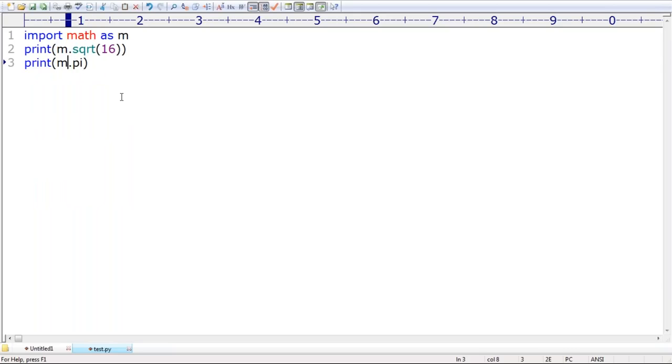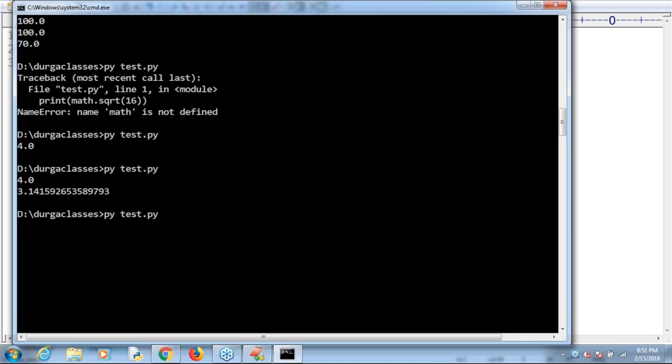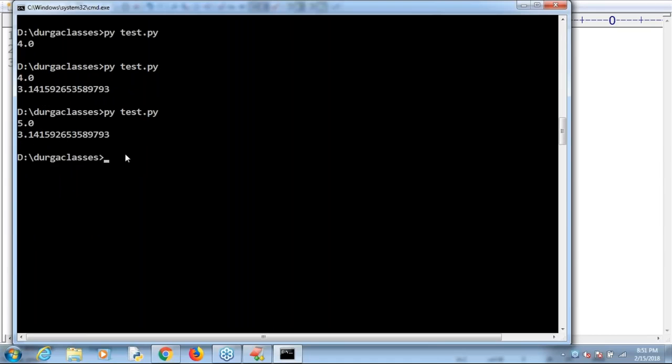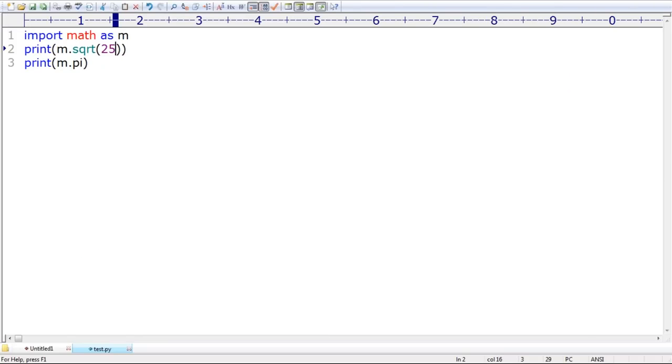Now observe, you may feel I'm showing the same output, 25 like this. What is the answer we are going to get by default? 5.0, 3.1415 and so on. Clear? So this is how to create an alias name for the module. Now I have one small doubt: if I create an alias name, can I use the original name? Some people may have this doubt. I created an alias name, now can I use the original name?